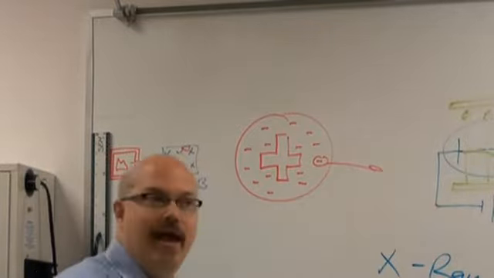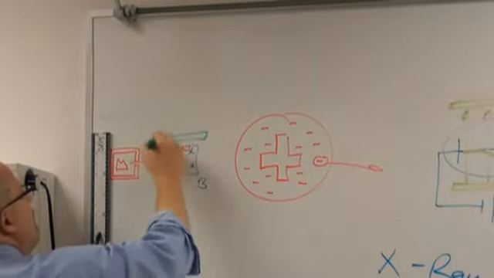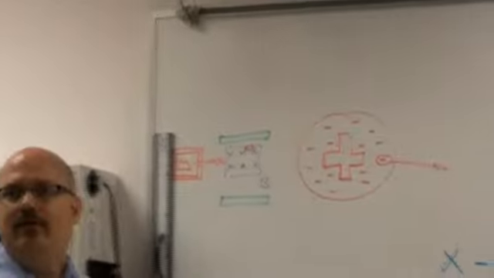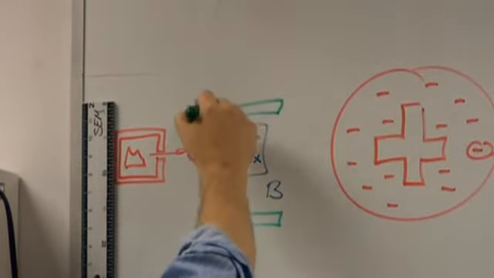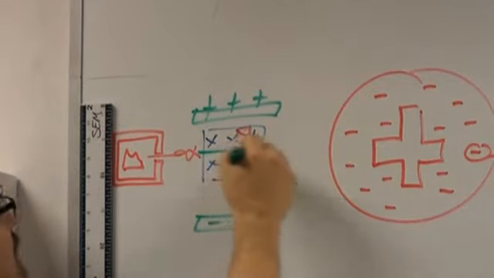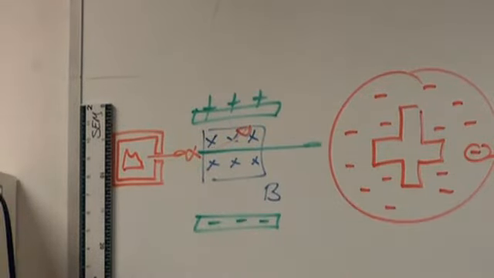But then they put capacitor plates right here, and they want it to go straight. Positive on top, very good. Negative on the bottom. And it's going to go straight through. Now, here's the deal, everybody. You got to remember this.